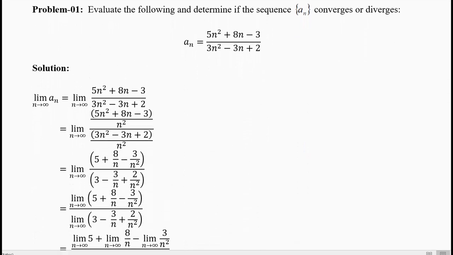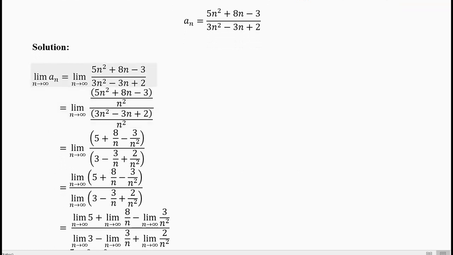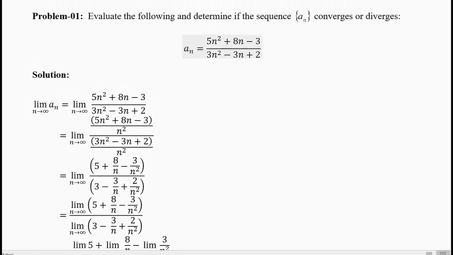Now problem number 1. Evaluate the following and determine if the sequence a_n converges or diverges. So it's good to write the sequence in this set theoretic notation. Flower braces. Do not put any other type of bracket like the square bracket or the round bracket. Use the flower braces. Converges or diverges. So you have to take the limit and then proceed. Your first step is to write limit of a_n, n going to infinity. a_n is given to you, you can also write a of n, but we'll be using this notation, a subscript n. Copy the formula from the question and take the limit.